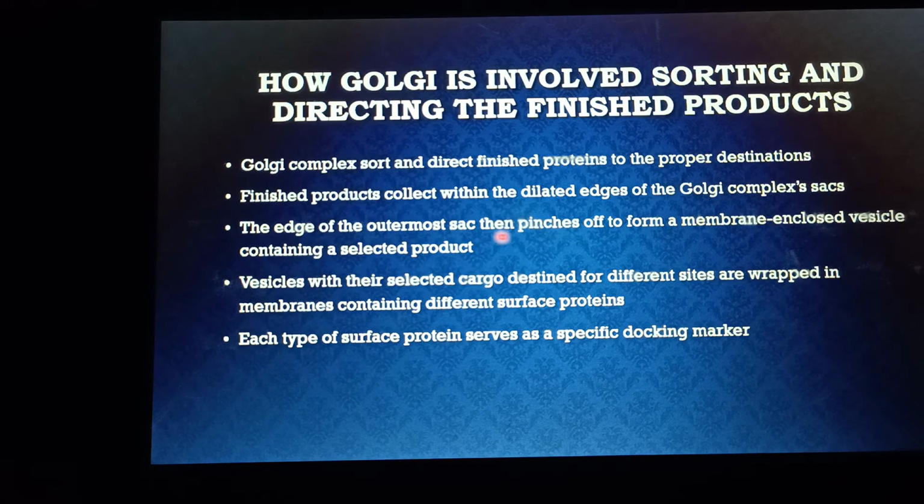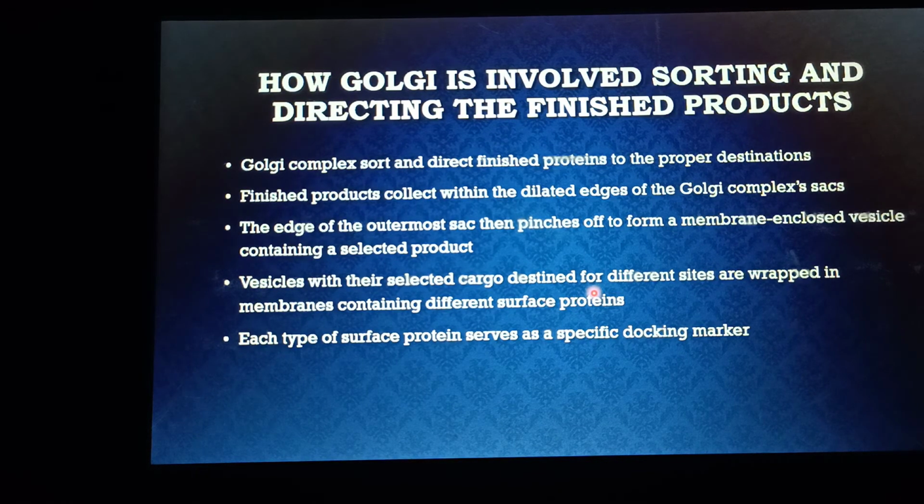The edge of the outermost sac then pinches off as a membrane-enclosed vesicle containing the selected product. What does it mean? It means that from the trans phase, secretory vesicles get pinched off, and it's not from any other vesicle, it's from the outermost. Pinching always occurs from the outermost vesicle, and these vesicles have to be transported to a specific destination.